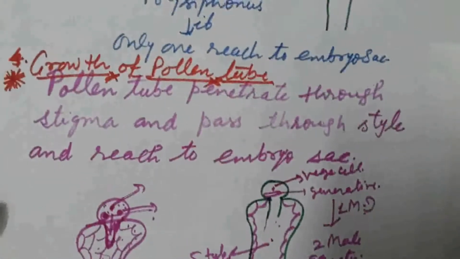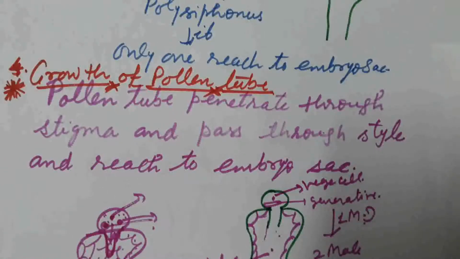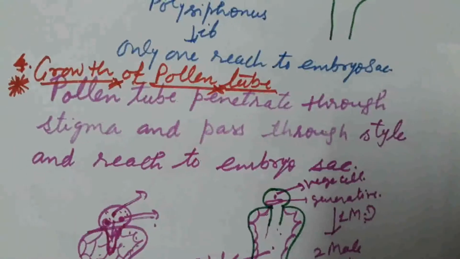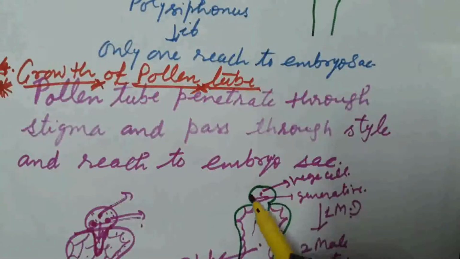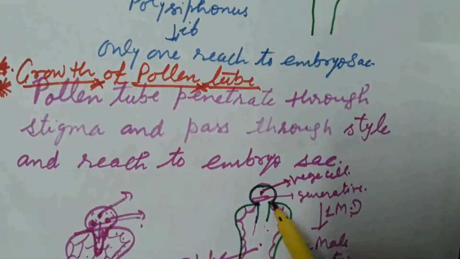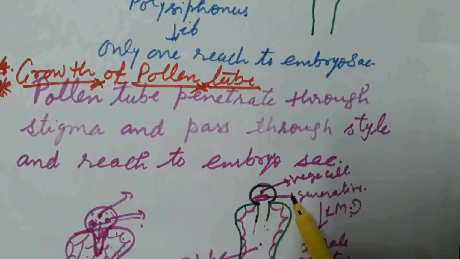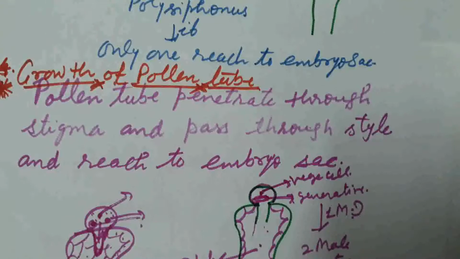On pollination, what we observe in the majority of flowering plants, about 60% of flowering plants, is that pollen grains land on the stigma at the two-cell stage. One is the larger cell and another is the smaller cell. The larger cell we call the vegetative cell, in which the tube nucleus is there, and the smaller cell is the generative cell, which is floating in the cytoplasm of the vegetative cell. At this two-cell stage, pollination takes place and the pollen grain lands on the stigma.